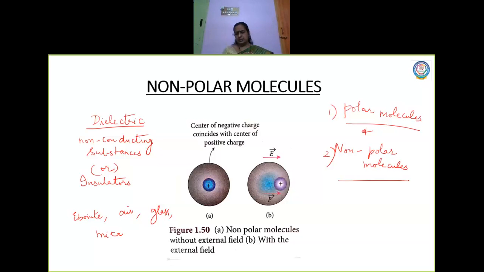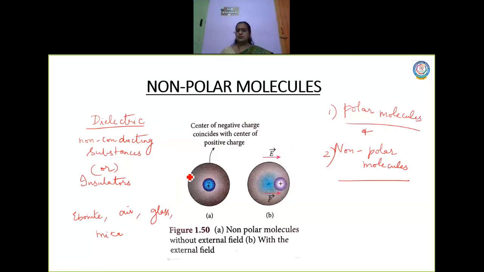Now here we talk about a non-polar molecule, where the center of negative charge and positive charge coincide with each other. Look at the first diagram. Suppose, for example, we take a hydrogen molecule.